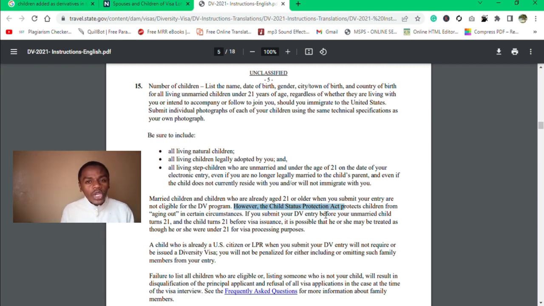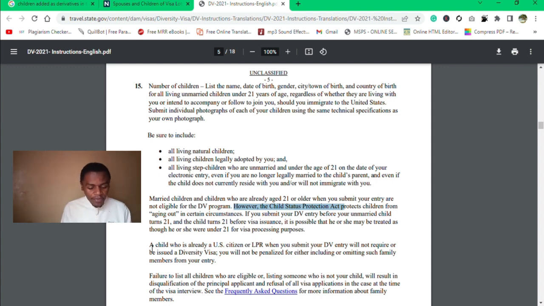This means that when you were applying in the diversity visa lottery program, the child was not 21 years of age yet, but during the process, he or she turned 21. So this act will protect that child. Even if he or she is above 21 years during the processing, he or she is considered as under the age of 21 and is eligible for the visa. I hope that is clear.